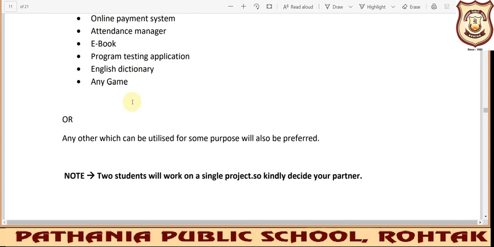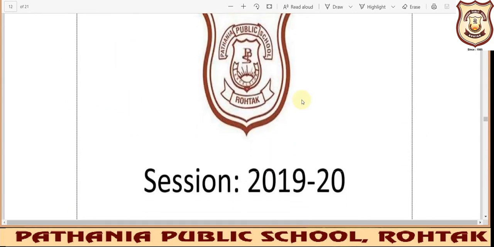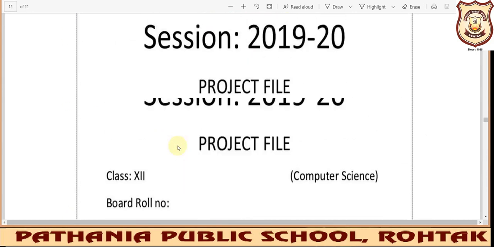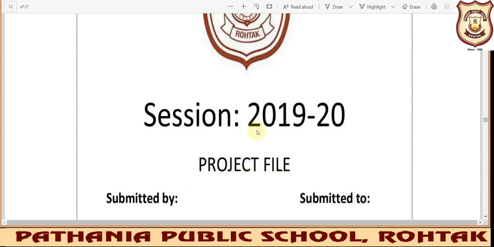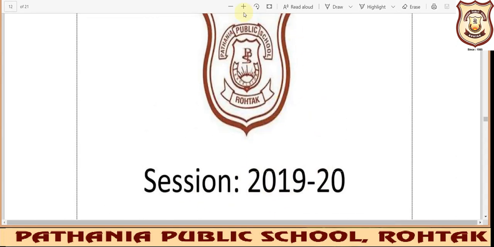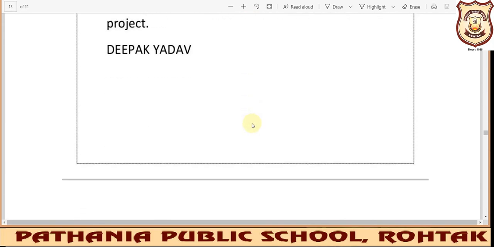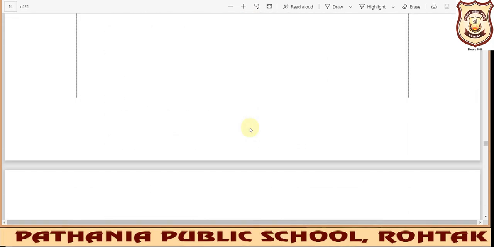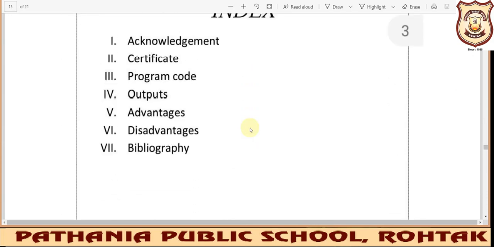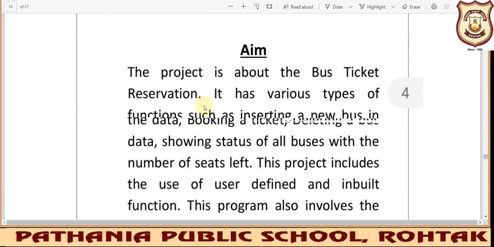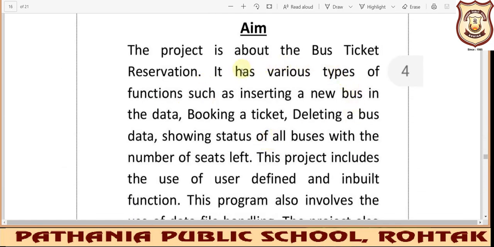Then come the sample pages for the project. Here you will be writing your project file. You can change your session accordingly, and you need to put a logo also. Again an acknowledgement page will be there, then a certificate page. You need to prepare an index. And in this project file you need to write the aim also: why I am making this project, what the aim of it is, what it will do. You will summarize all this here.